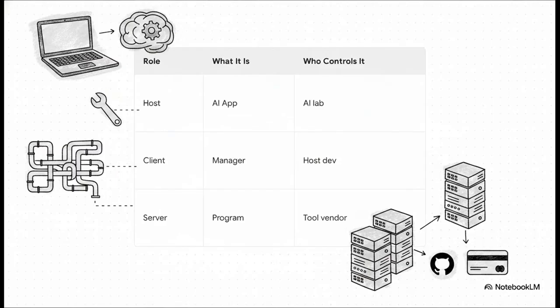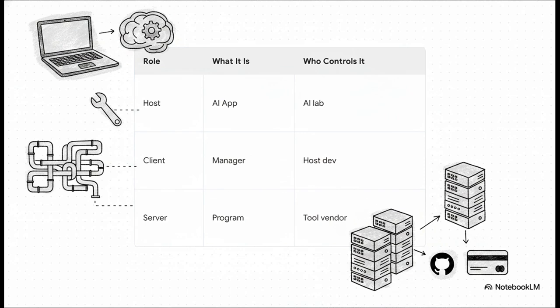Moving right along to Section 2, how MCP actually works. So how does this universal port do its thing under the hood? Well, the protocol is built on top of plain JSON objects and split super cleanly into 3 roles. First, there's the host. That's the AI app you actually open and look at, like ChatGPT or Claude Desktop. Then there's the client. These are the invisible connection managers living inside the host, acting as the plumbing.